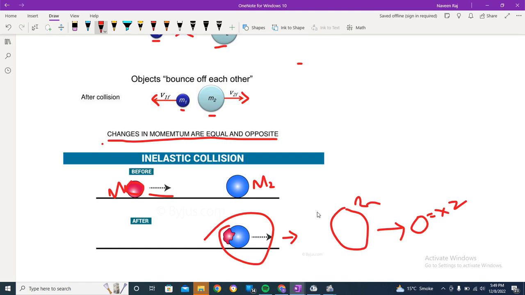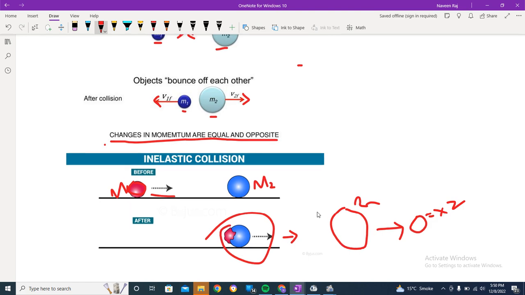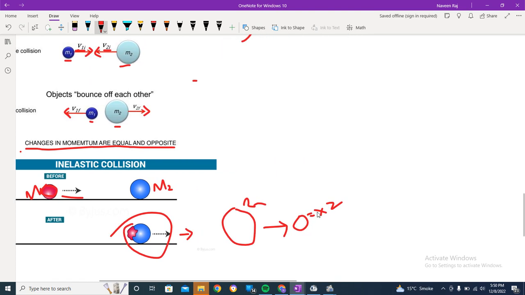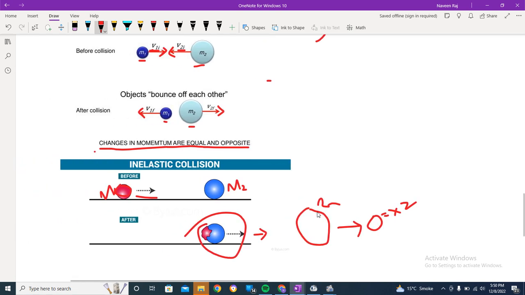So this means that kinetic energy isn't conserved in this case. If you throw a ball, you will see that it will not bounce back to the same position. So this shows that the momentum was conserved, but the kinetic energy wasn't. And I would like to tell you that in an elastic collision, the momentum and the kinetic energy of a body are conserved, while in an inelastic collision, the momentum is conserved while the kinetic energy is not conserved.